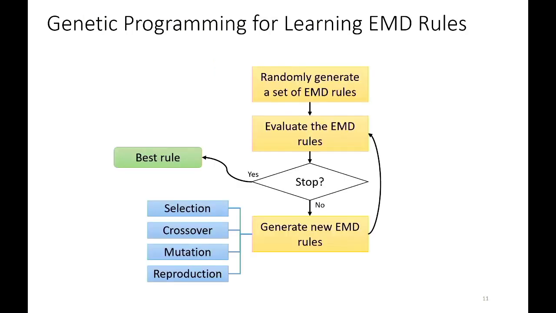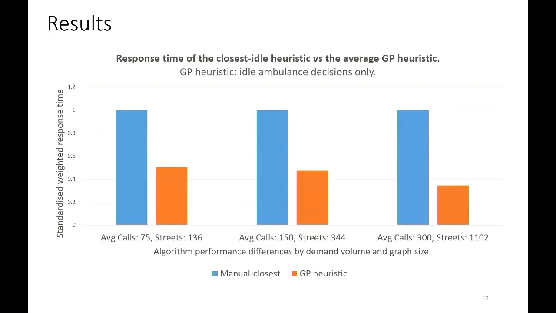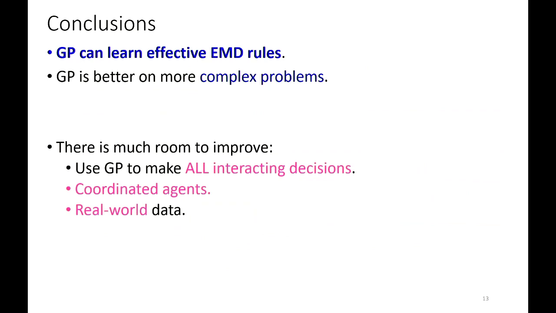And then we use GP to learn. I'm going to skip this because it has already been introduced. We apply it to some small, medium, and large data sets. We have the number of calls from 75 to over 300, and also small to large road networks. We found that we can learn rules that make over 50% improvement in terms of the response time. So that's what we have been doing.